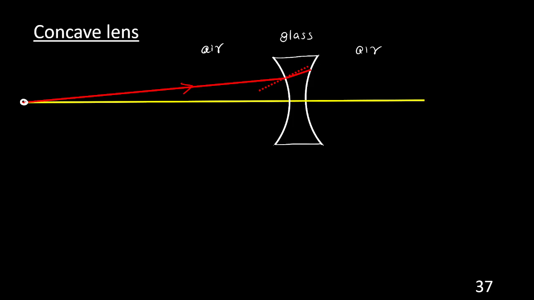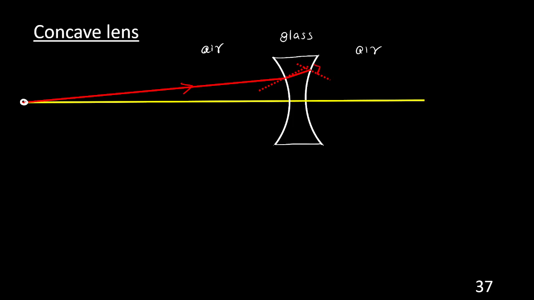Now the light enters this point. There is one more refraction going to happen, glass to air. I want to draw one more normal line at this point.